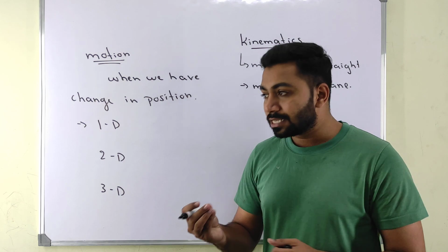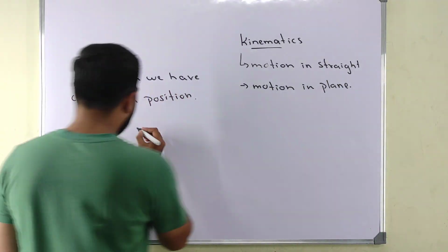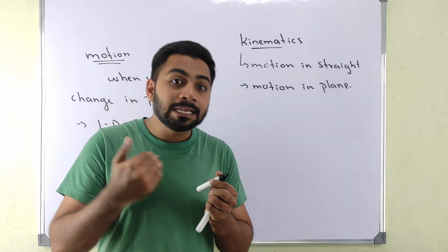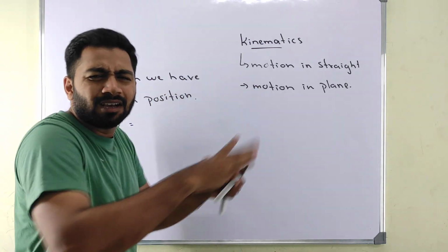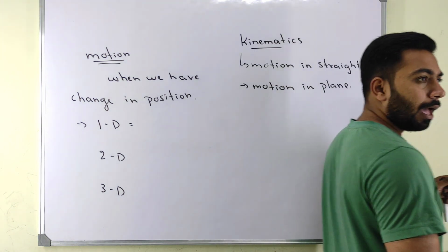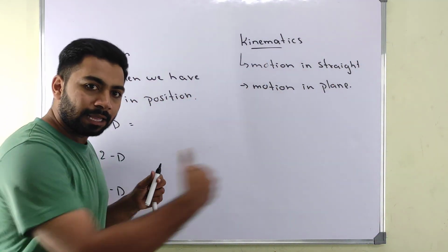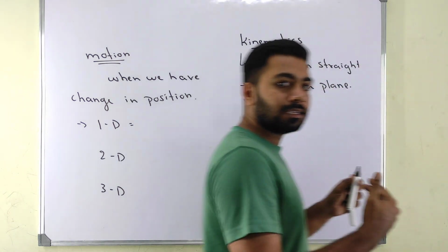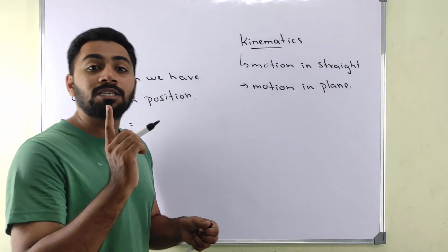Now what is this 1D, 2D? When we have change in only one axis, for example, I have a body, I can go like this, I can go like this. When I am moving only in one direction, whether front or back, then we call it one dimension.